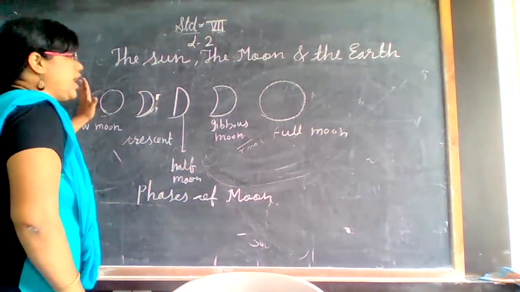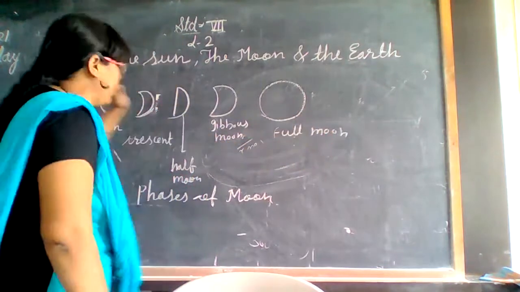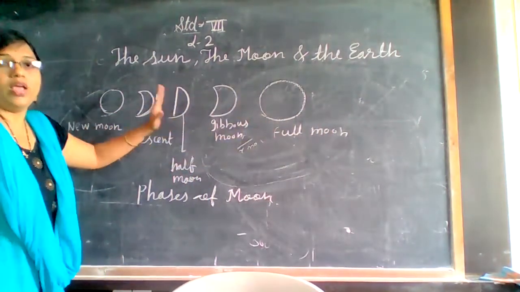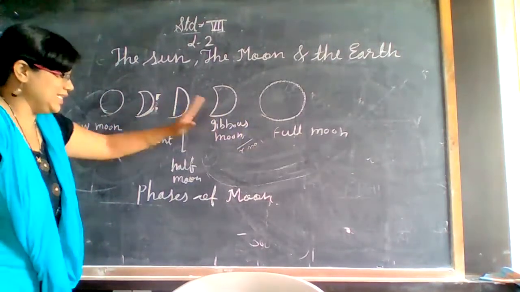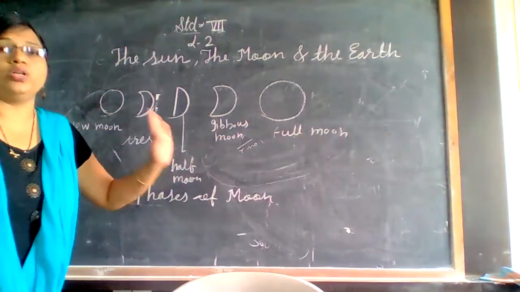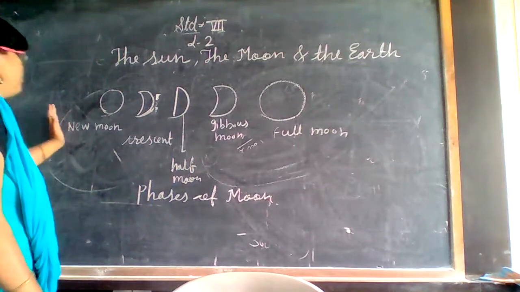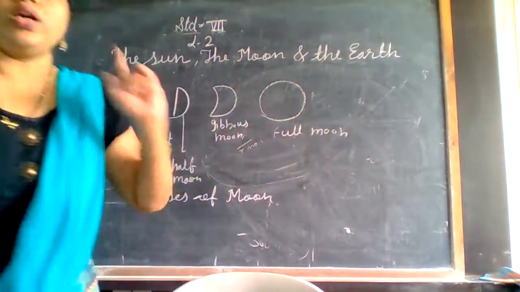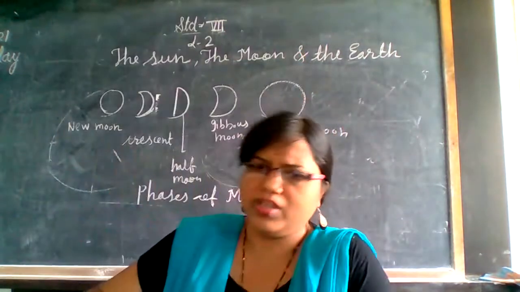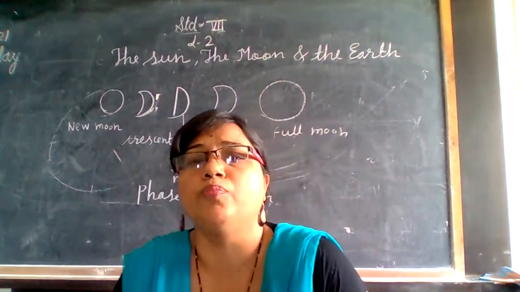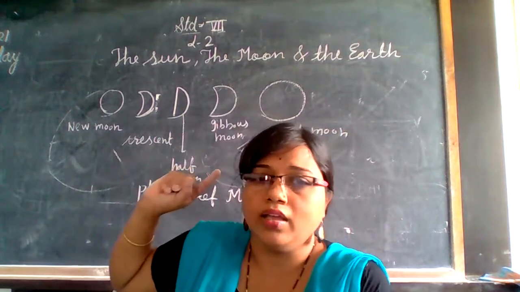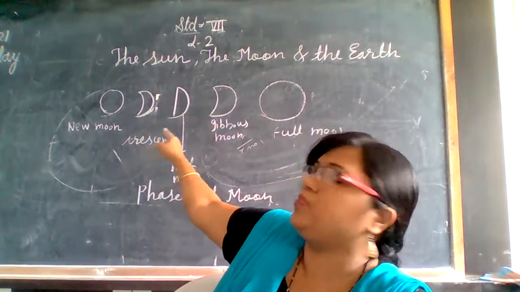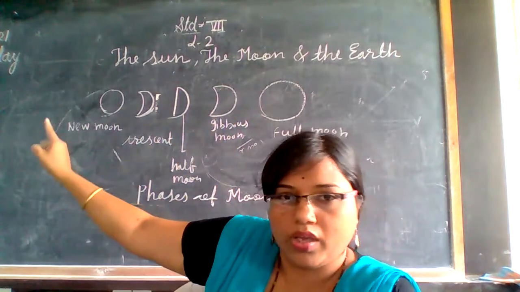Understood? That is Amavasya and Purnima, the new moon and full moon. In this way we see the phases of the moon in the sky, from new moon to full moon. Understood? So in this way we observe the different shapes and sizes of the moon in the sky, and we see these shapes over the 15 days. Okay, understood?